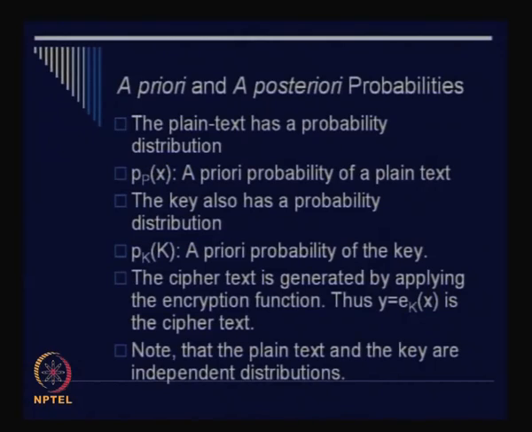Therefore we will use certain terms in probability. I call them a priori probability and a posteriori probability. The idea is as follows. Whatever encryption you consider, it's basically a function from the domain of plaintext to ciphertext. As we have seen in our old classical ciphers, they comprised of what? For example, let us consider just the alphabets making up the plaintext.